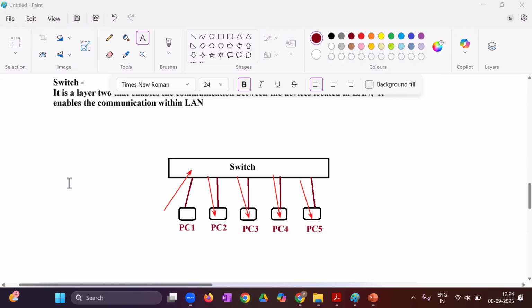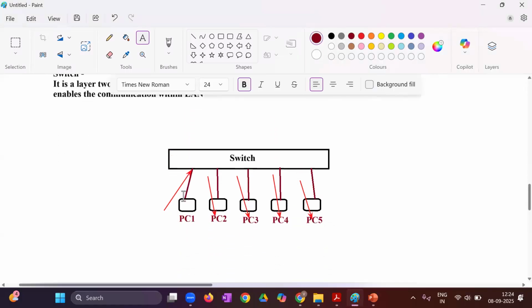Then you will ask me, what is the difference between this and the hub? You told that this is an advanced device, but don't you think that this is again doing the broadcasting? Okay, but here the situation comes. For the first time, this switch did not know who PC2 is, where PC2 is, with what port number PC2 is located. That's why it broadcasts the information. Once it has received and once it has replied, it will maintain both the information. And next time when they communicate, they will have a unicast communication. It means one to one.